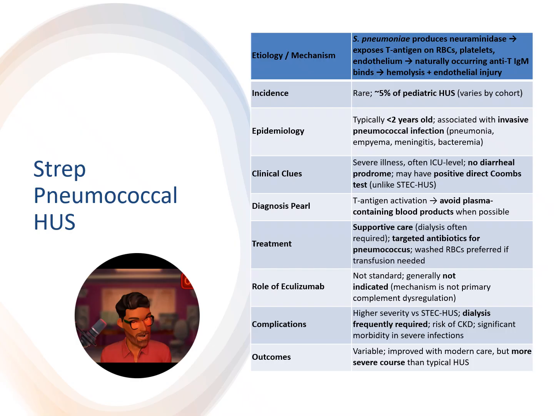It is fairly rare. Typically, the patients are less than 2 years old and have invasive pneumococcal disease. Clinical clues of severe illness, often ICU level. There's no diarrheal prodrome, and they may have a positive direct Coombs test, unlike E. coli HUS. T antigen activation means you should avoid plasma-containing blood products when possible to avoid more antibody binding. Treatment is supportive care as well as antibiotics.